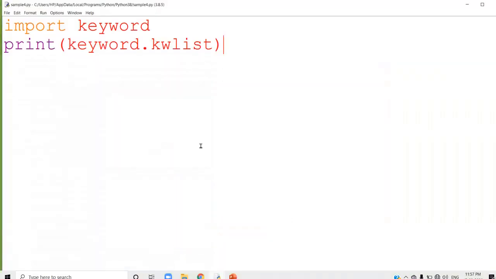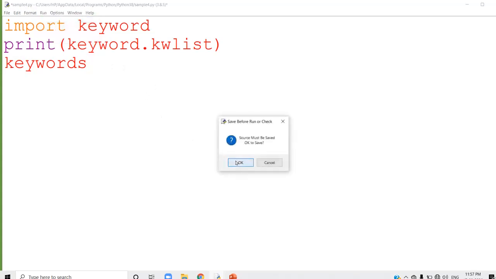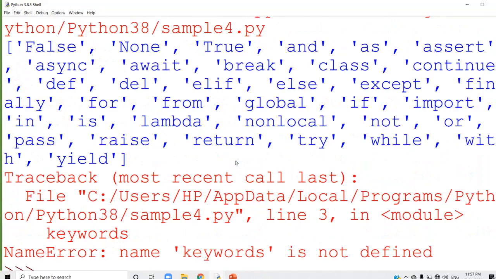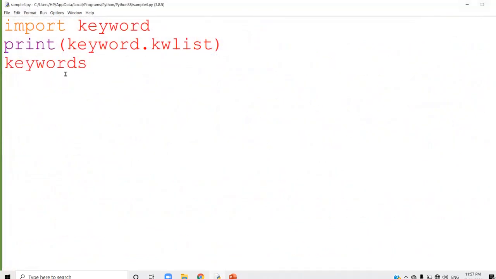Here, I'm going to write keywords. When I run this program this way, see that it is showing an error: NameError, name 'keywords' is not defined. That means we cannot use keywords in this way. It is showing the error message.